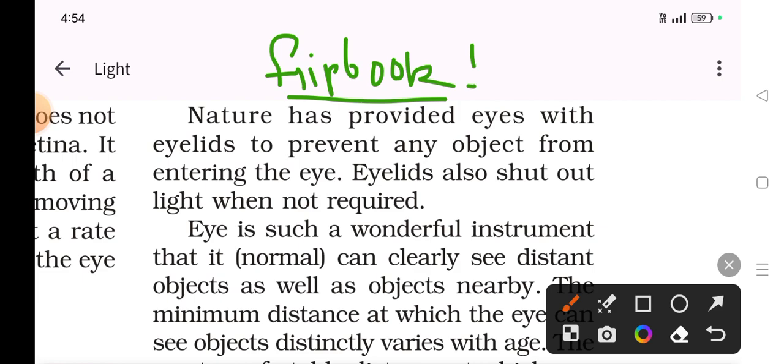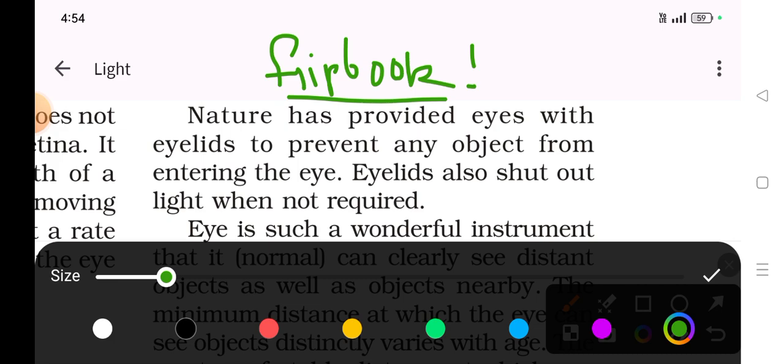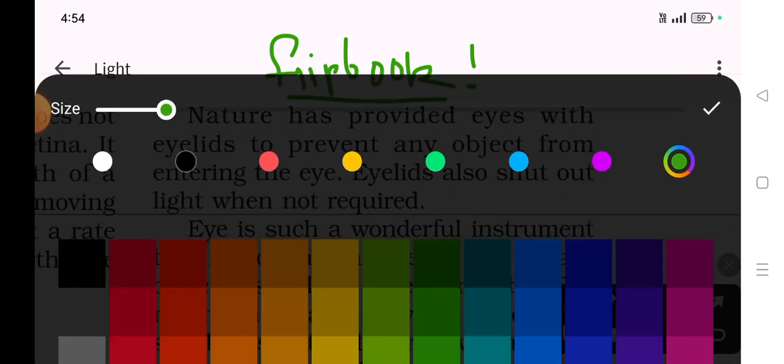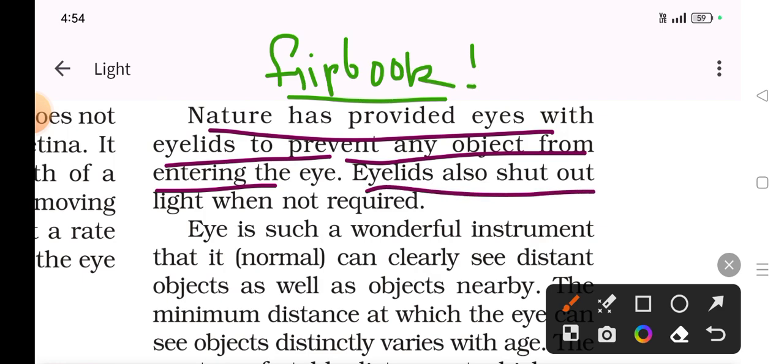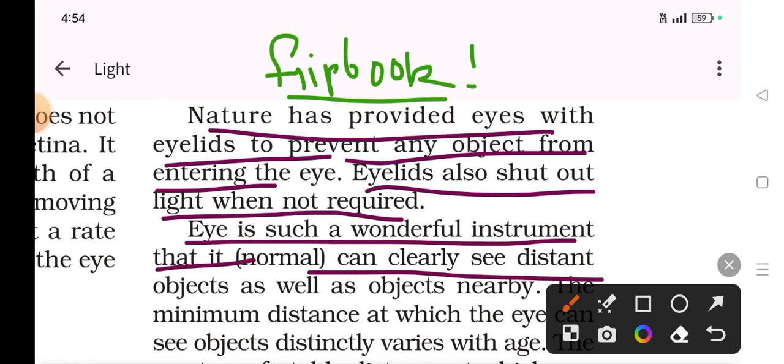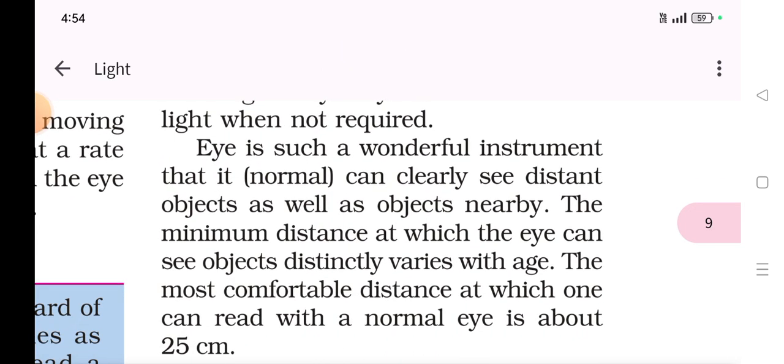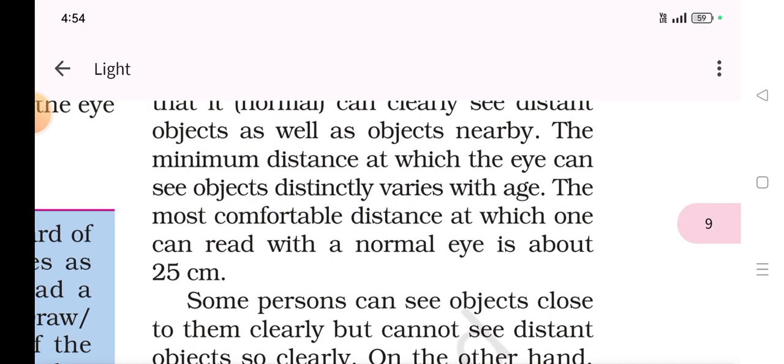Nature has provided eyes with eyelids to prevent any object from entering our eyes. Eyelids also shut out light when not required. Eye is such a wonderful instrument that it can clearly see distinct objects as well as objects nearby. Means our eye is a very wonderful instrument. It can see any object at any distance, right? We are so fortunate to have it.